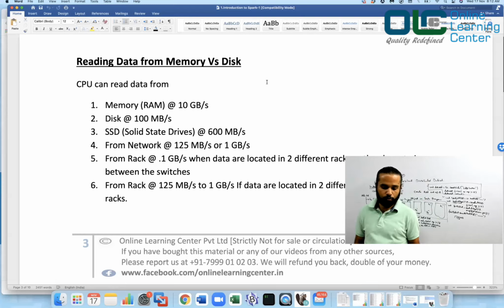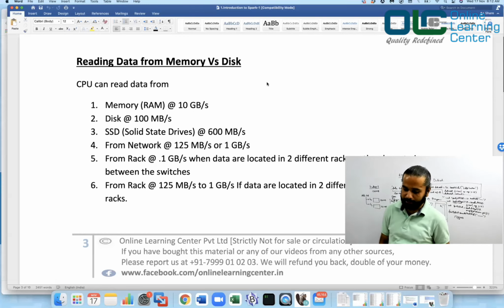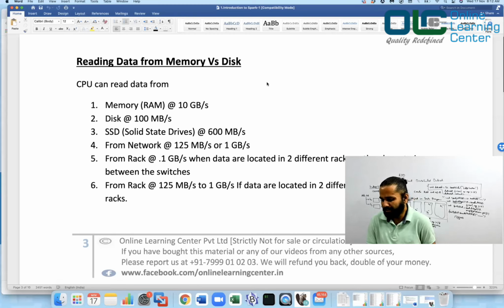Now let's go through our document so that we don't miss anything. The topic is reading data from memory versus disk. As I said, reading data from the disk is very slow compared to reading data from memory, and I want you to understand how slow it could be. See here, at any point of time, it's the CPU that actually processes your data, right?